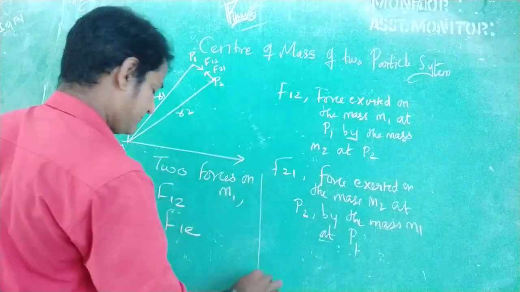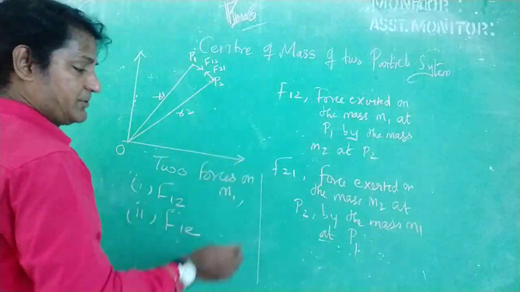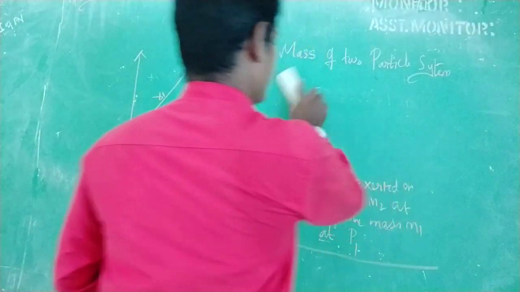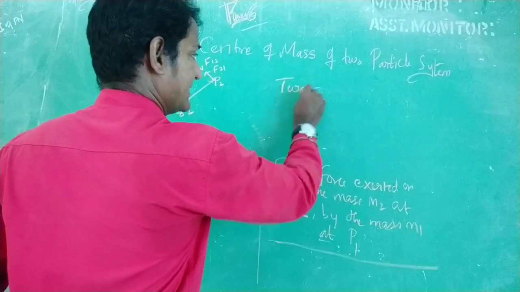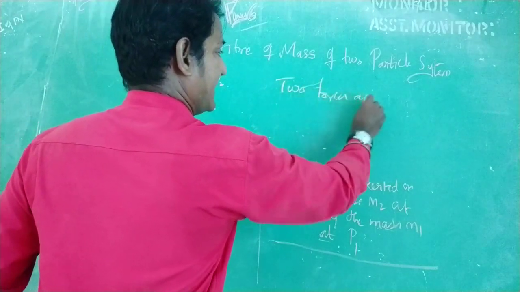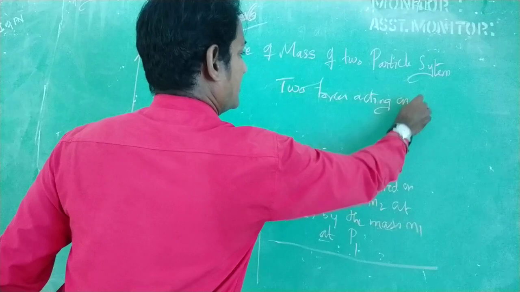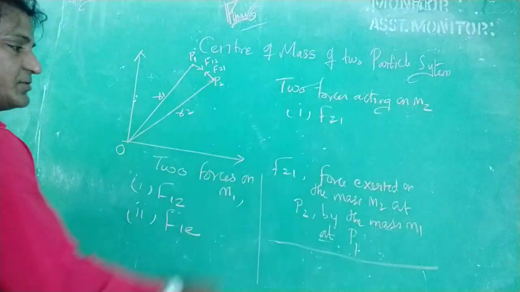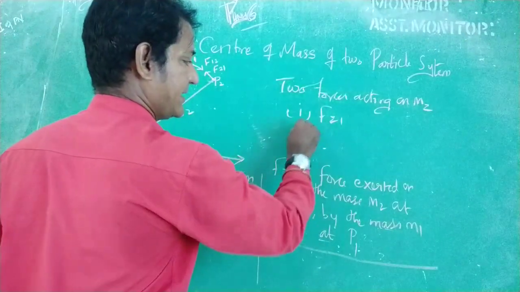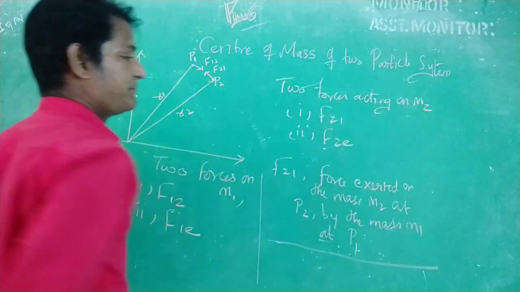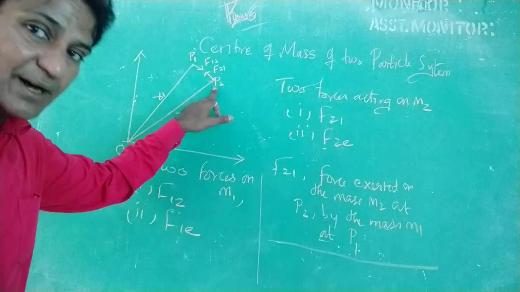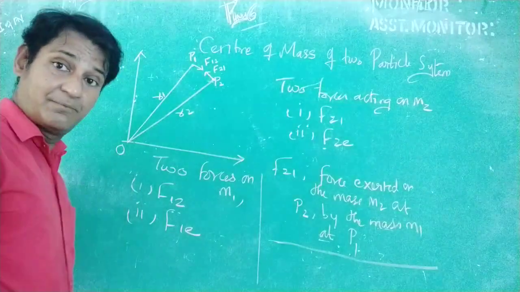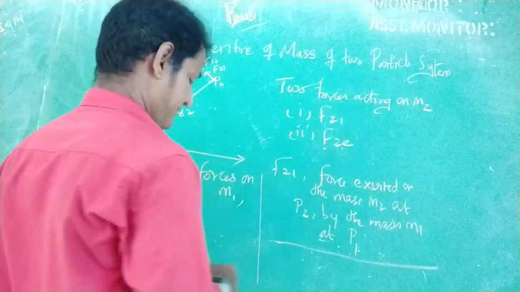Now, again, there are two forces acting on M2. So F21, as you have seen here. Second one, F2E. So force exerted on the mass M2 at the position P2 by some external source, that is by the sun. Right?